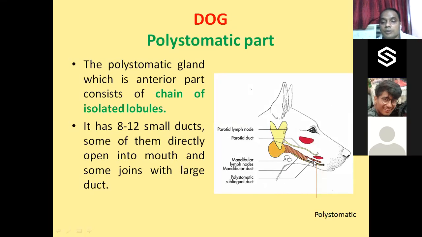It consists of seven chain-like structures of isolated lobules, and it has small ducts, about 10 to 12, that open directly into the mouth.